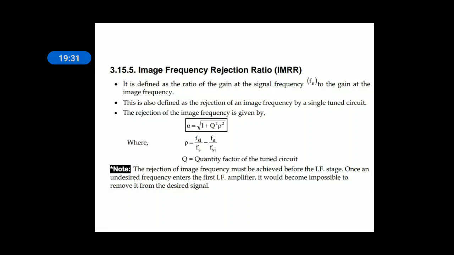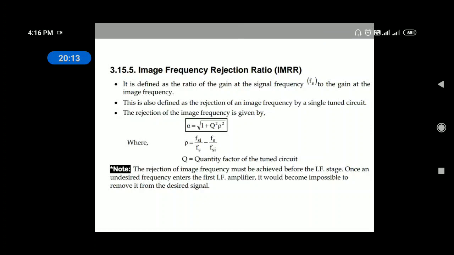There is one more formula. Alpha is equal to the square root of 1 plus Q squared rho squared, where rho is equal to fsi by fs minus fs by fsi, and Q is the quality factor, that is bandwidth by resonant frequency. So that is called image frequency rejection.